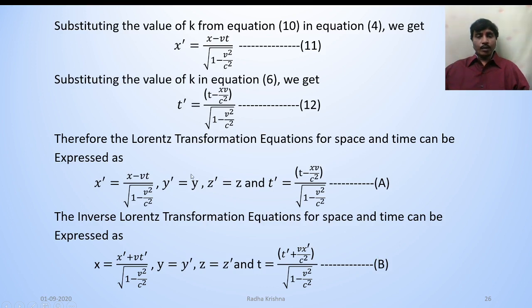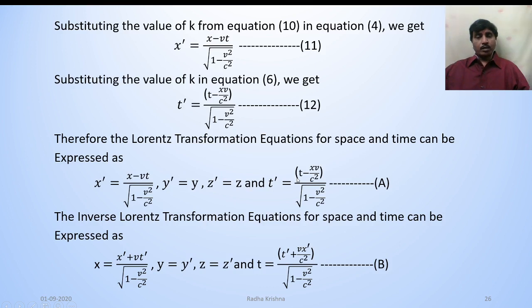Here, if the velocity of the frame s dash, that is v, is small when compared with the velocity of light, then the denominator in the first term is equal to 1, that means x dash is equal to x minus vt. In the last term also the denominator is equal to 1 and xv by c square can be neglected, that means t dash is equal to t.